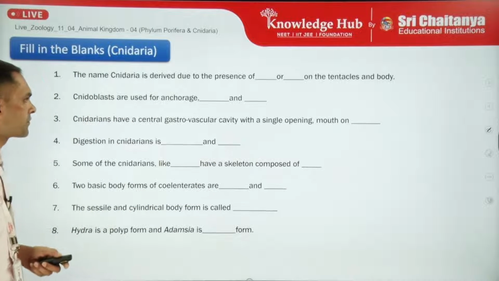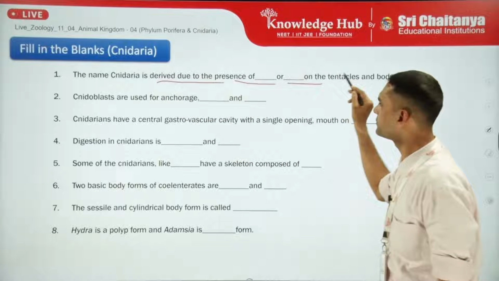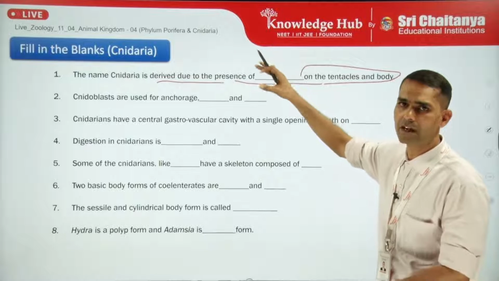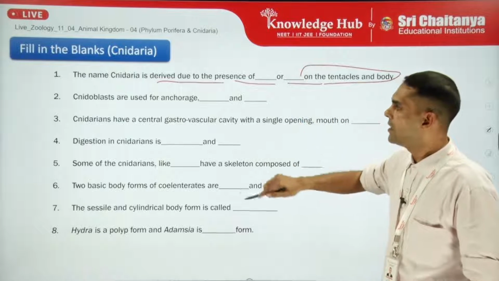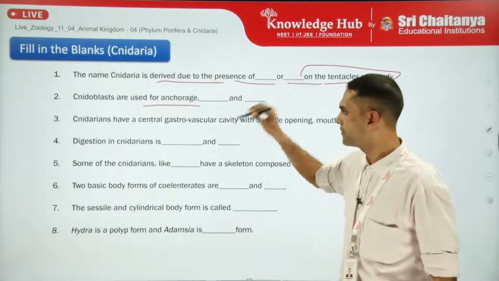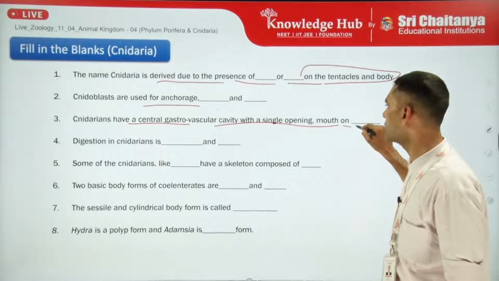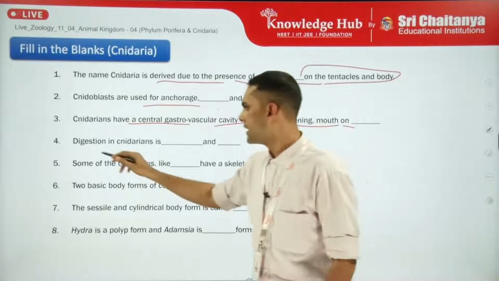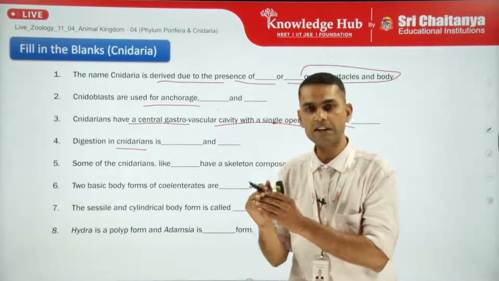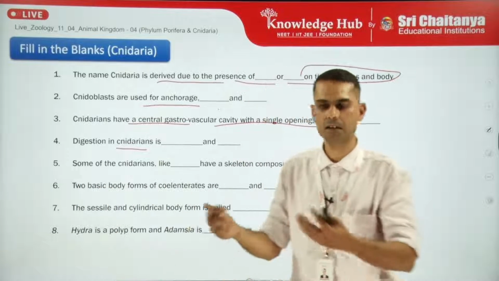Sorry. So here we can see the name Cnidaria is derived due to the presence of cnidocytes on the tentacles and the body. So you must know the different names: cnidocytes, cnidoblast. Cnidoblasts are used for anchorage, capturing of prey, locomotion. Cnidarians have a central gastrovascular cavity with a single opening called mouth or hypostome. Digestion in Cnidaria is both. But you have to mention that first it is which and second it is which. First it is extracellular, then it is intracellular.